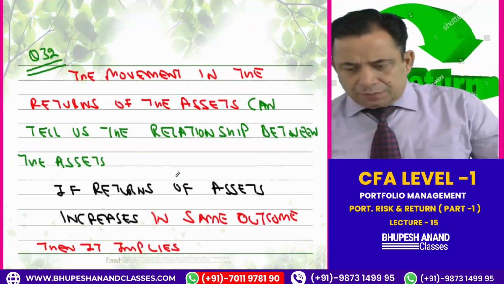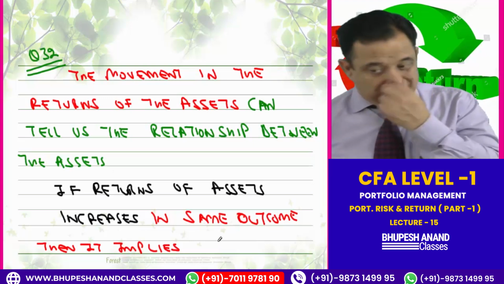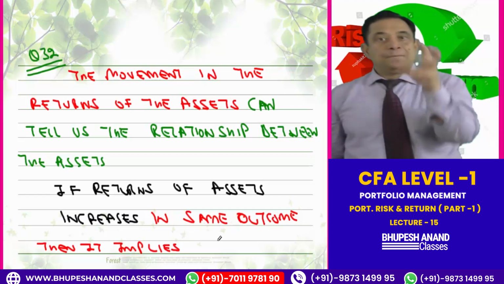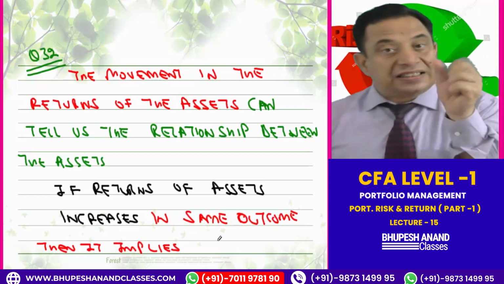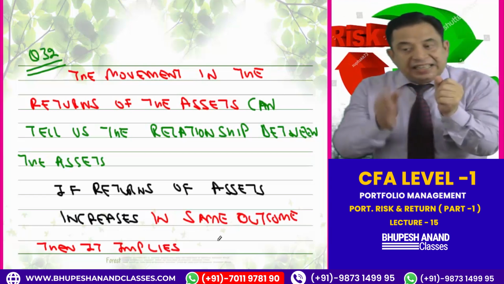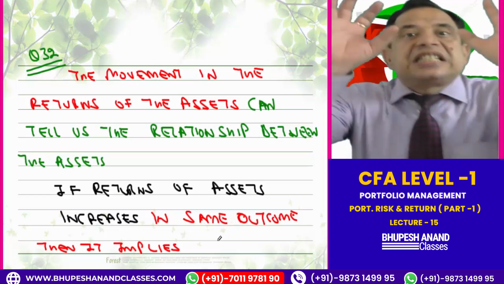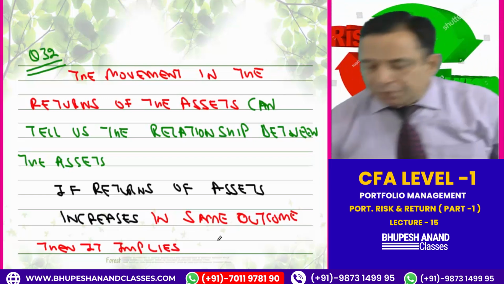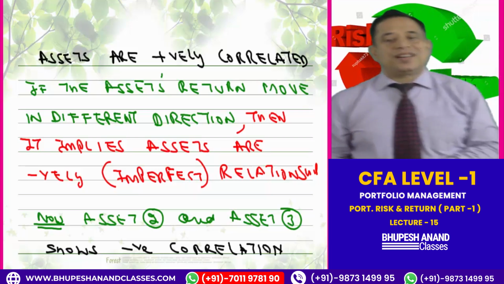Now I have written some explanation also. Question number 32. Just write down: the movement in the returns of the assets can tell us the relationship between the assets. If returns of the assets increase in the same outcome, then it implies assets are positively correlated.